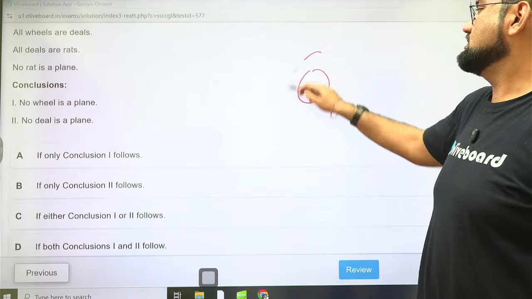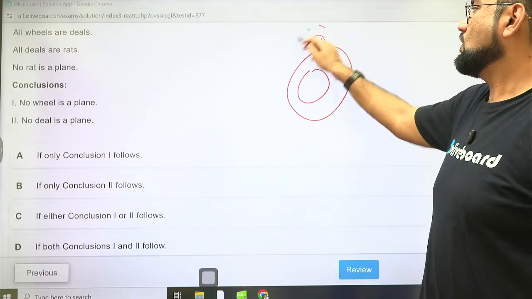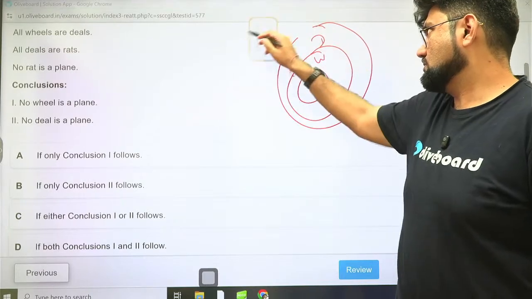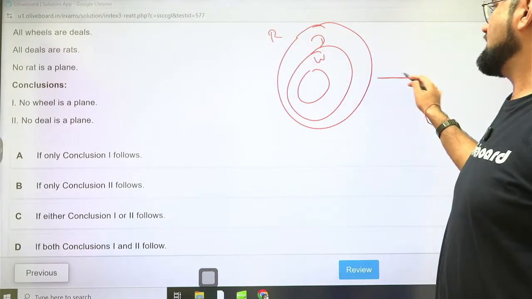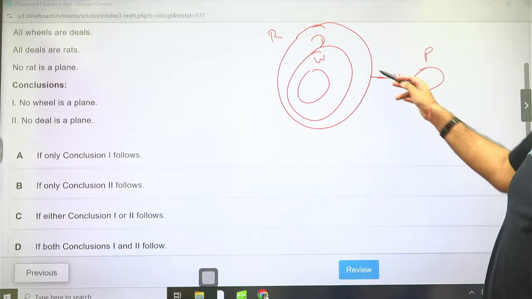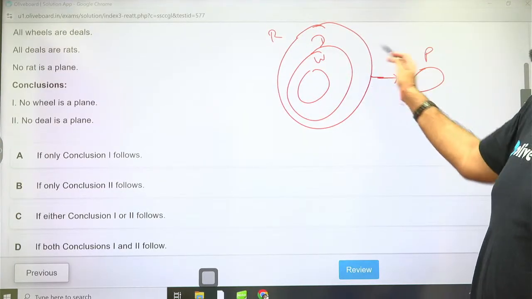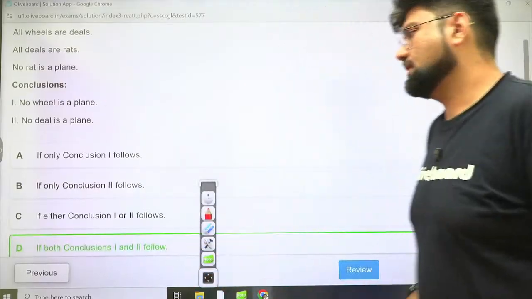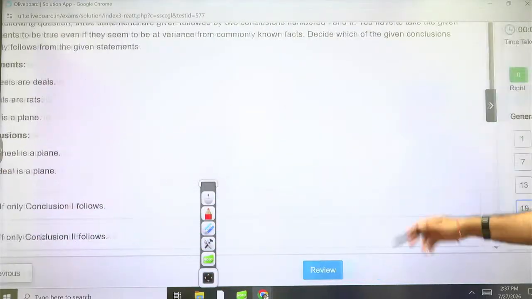All wheels are deals. All deals are rats. No rat is a plane. No wheel is a plane. Absolutely right. No deal is a plane. Correct. Both are right. So option D is the correct answer. Cool. 25 seconds. Next.